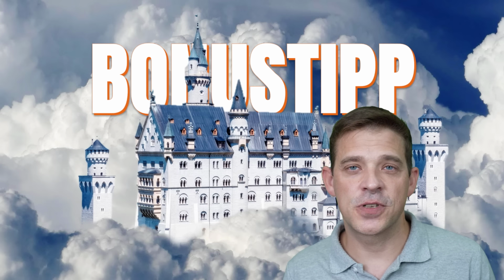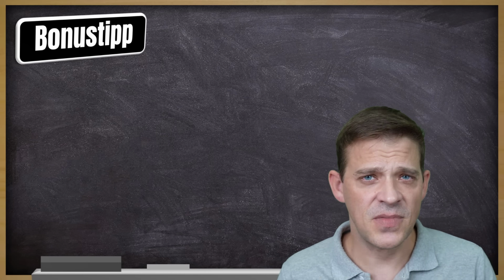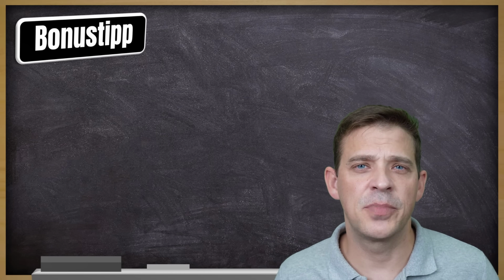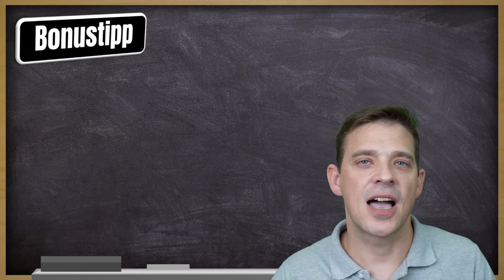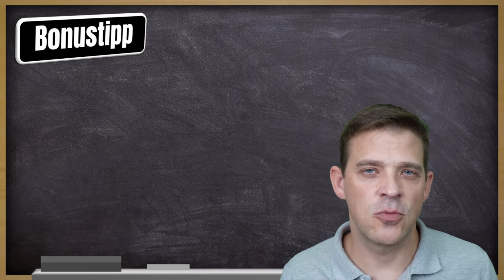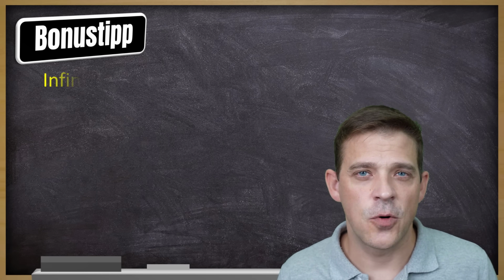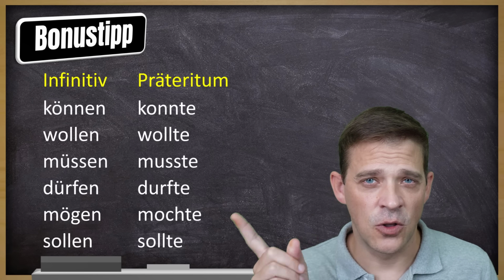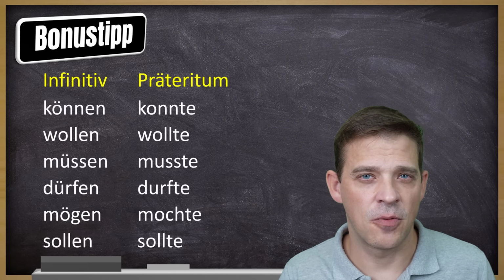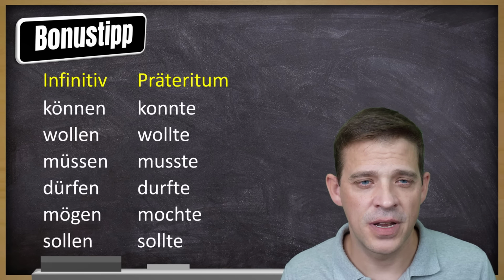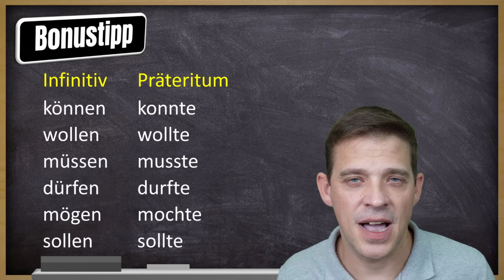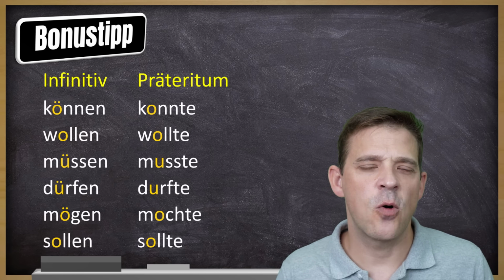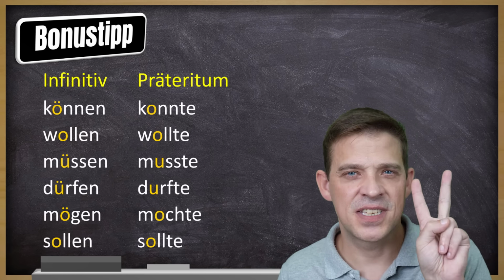Bonus tip: a small tip that helps you create the Präteritum of those modal verbs. What we do is we just look at the infinitive form, and then we also look at the Präteritum form. So the infinitive, the original form, and then the Präteritum form. And as you can see, we always have the same letter on the second position.